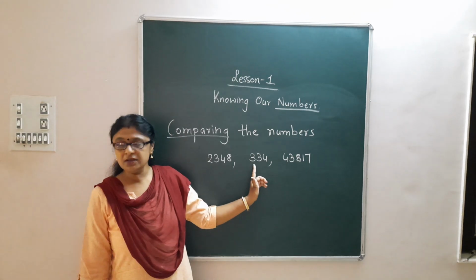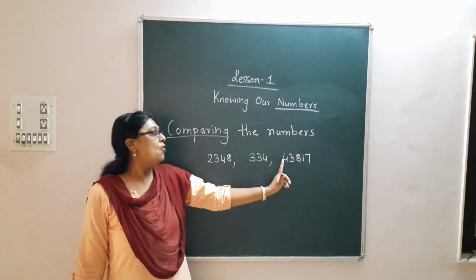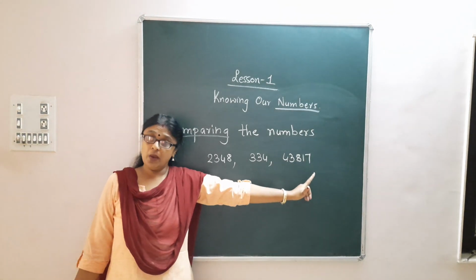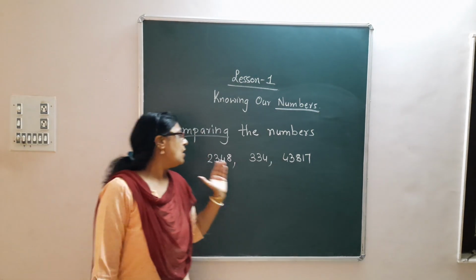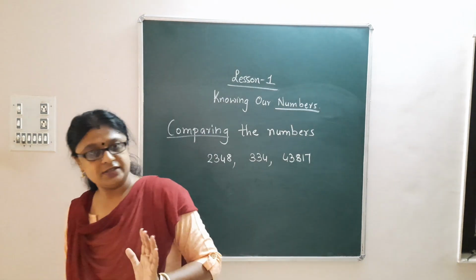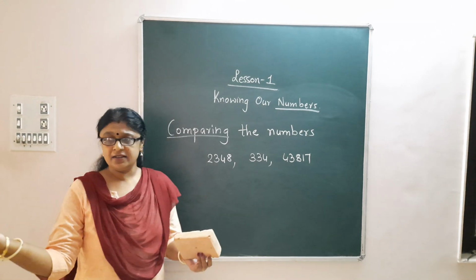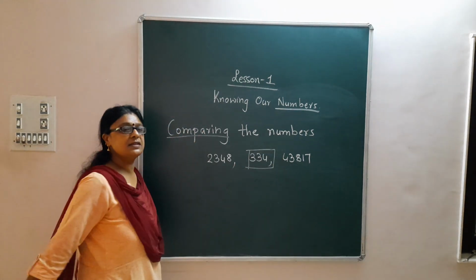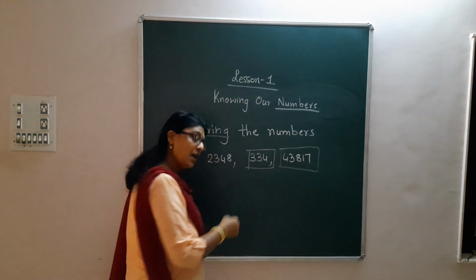This is 334. This is 43,870. Now I'm asking you, how can you decide from these three given numbers which is the smallest number and which is the greatest number? Obviously you would tell me which is the smallest and which is the greatest.